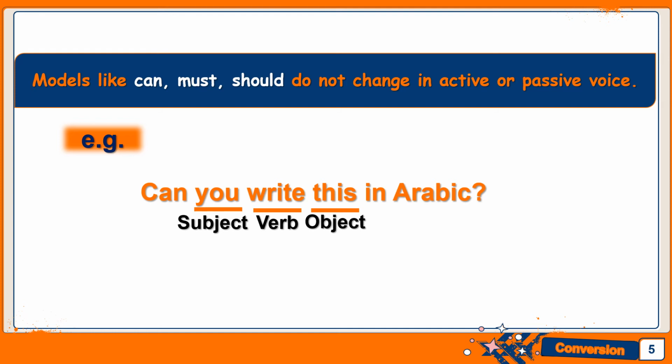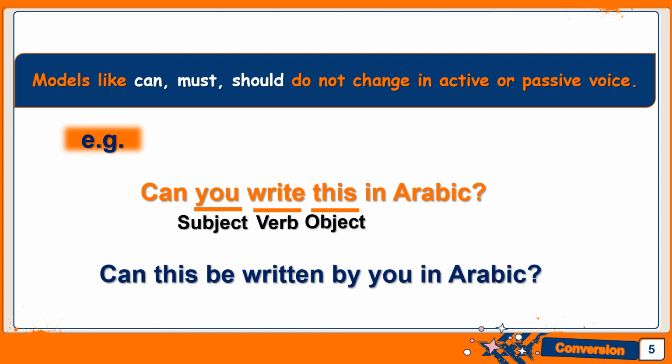Okay. But before that, the first thing that we have to write is can. Can will remain in its position only and it will not change. Okay. That is what I'm trying to tell you here. Can. Then after that, we will write the object, that is this. Can this be written? Write will change to third form of verb, that is written. Can this be written by you in Arabic? In Arabic, they are just extensions. They will be followed as it is. We'll just copy it from there. The main focus is to swap positions, change the verb, and can has to be in its place itself.